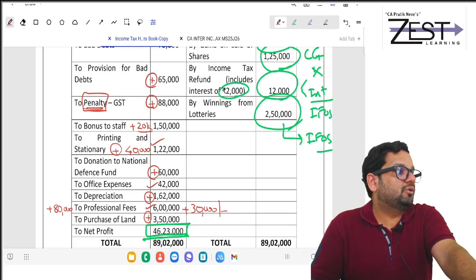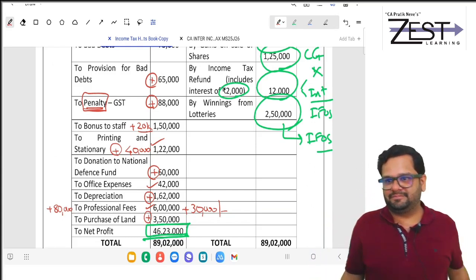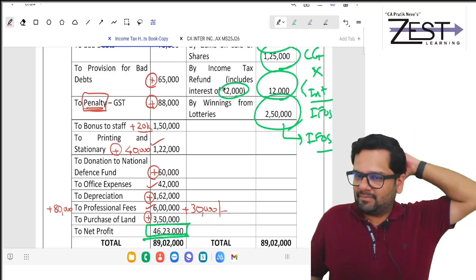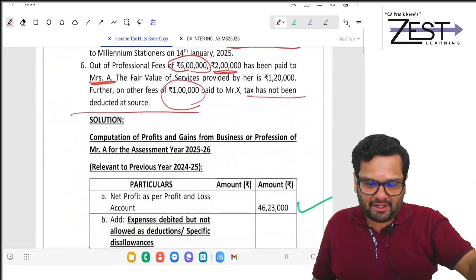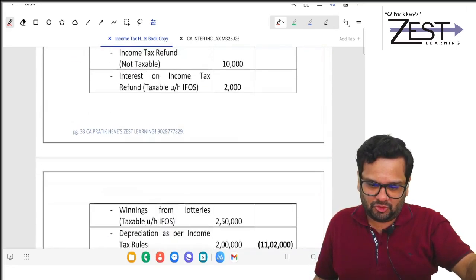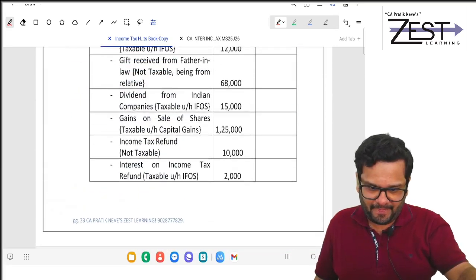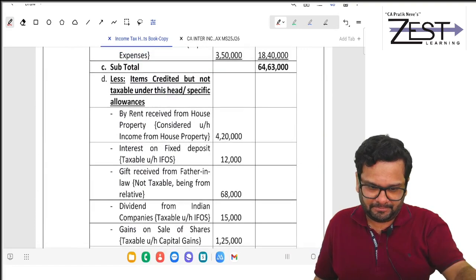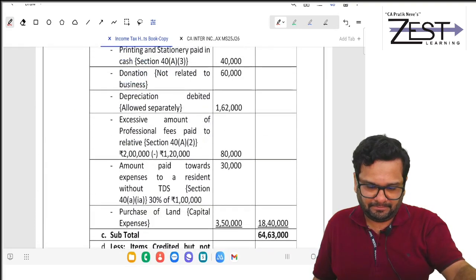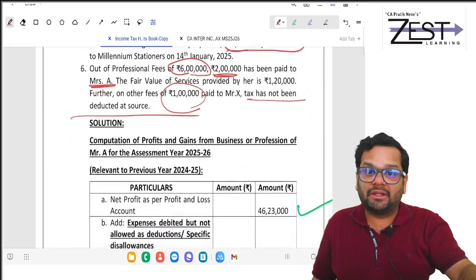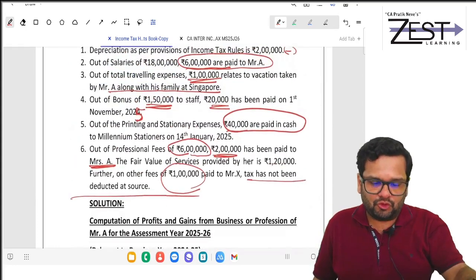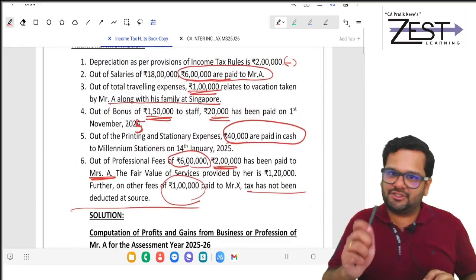Then only you will take a break. The solution there might be incorrect, I don't know. So you do it confidently. All online students understood? You have to solve it yourself and check it.